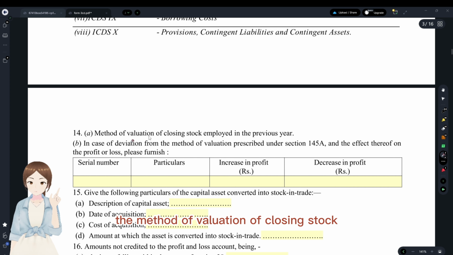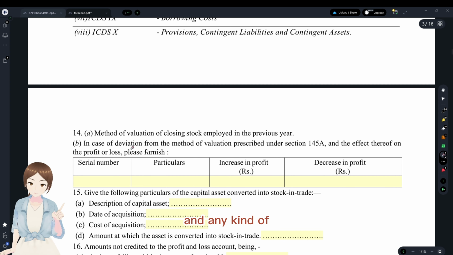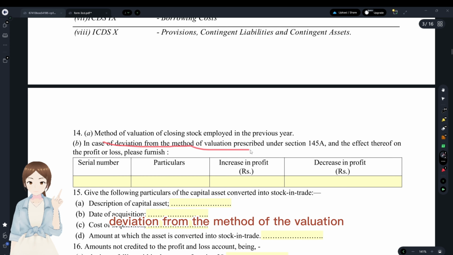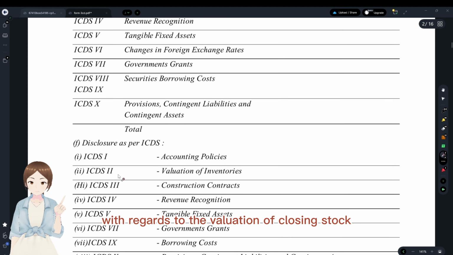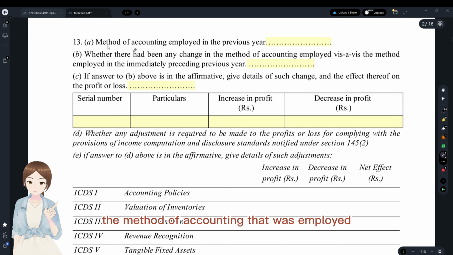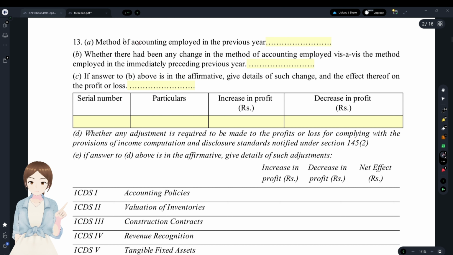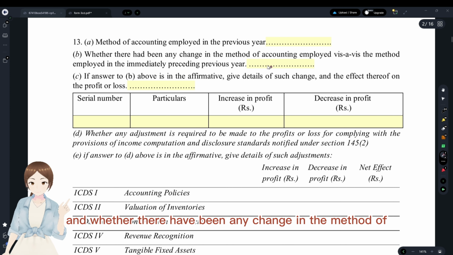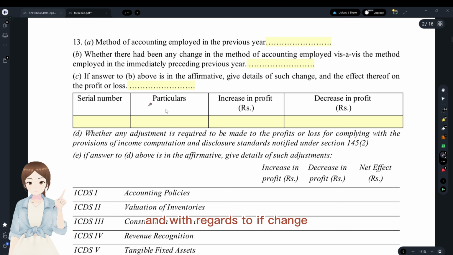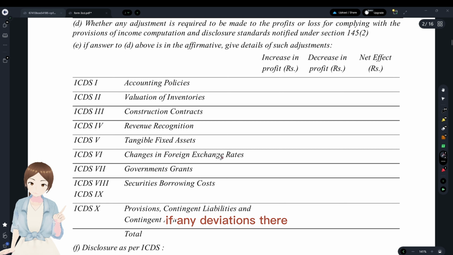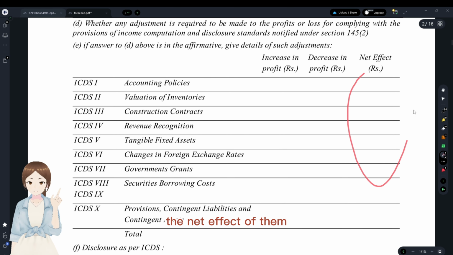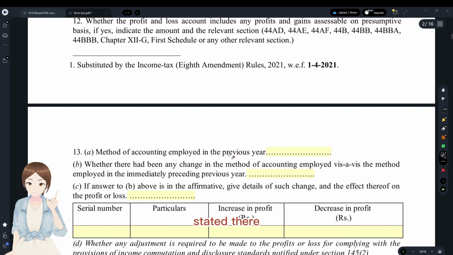And with regard to 14, the method of valuation of closing stock and any kind of deviation from the method of valuation. Okay, this is with regard to the valuation of closing stock. And the 13th is the method of accounting that was employed and whether there has been any change in the method of accounting. If there is a change, whether it has increased or decreased profit, the impact on it and any adjustments, and the ICDS that were followed. If there are any deviations or adjustments, the net effect of them has to also be stated there.